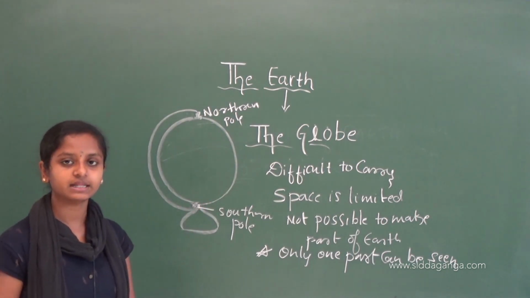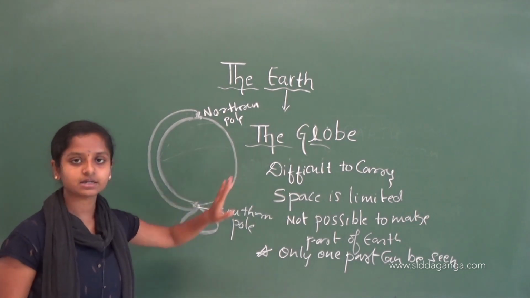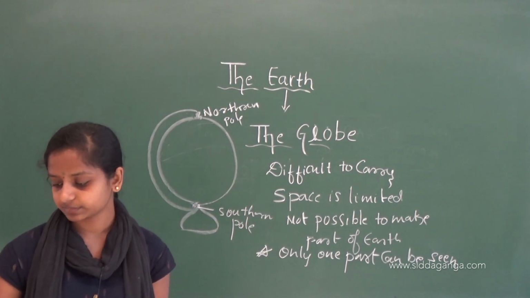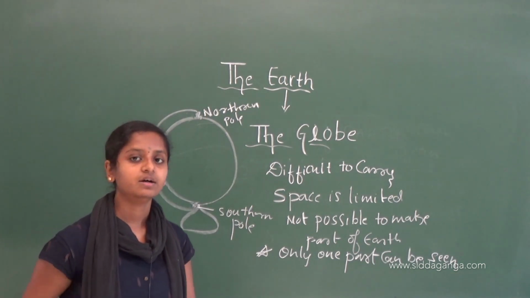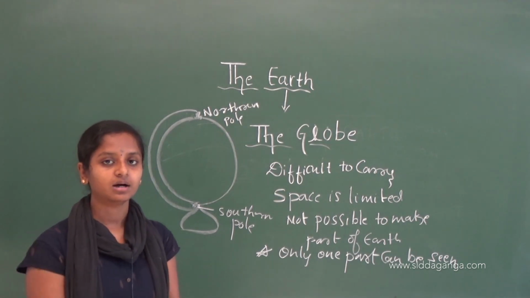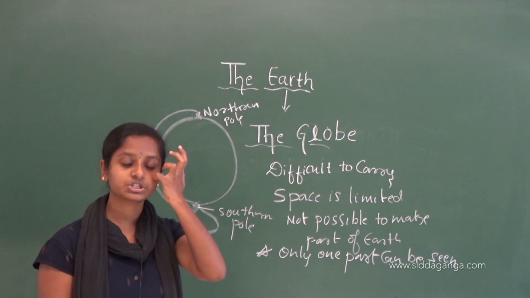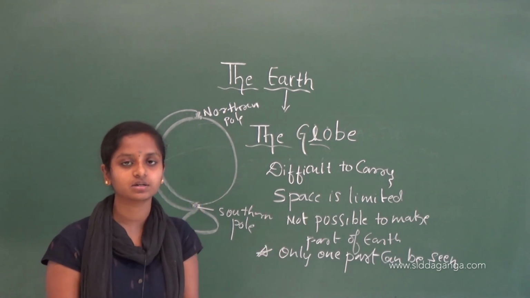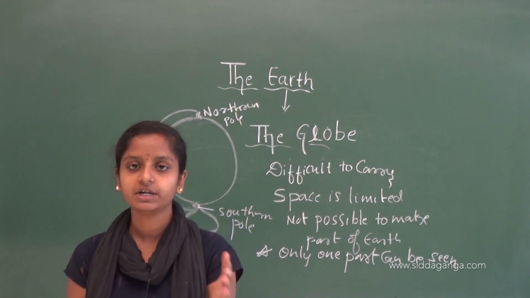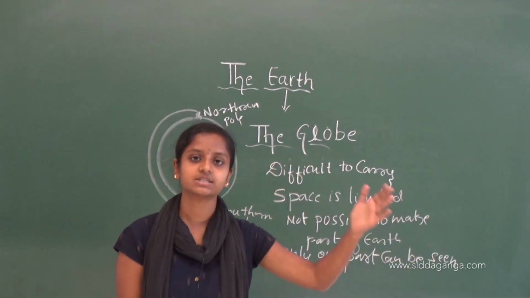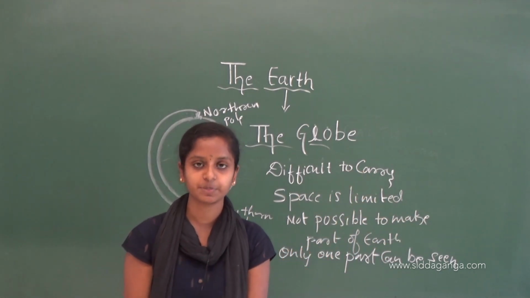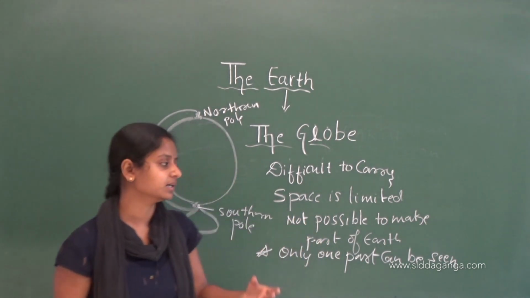Here we have seen that this globe is a miniature of the earth surface, and we can see the continents, oceans, everything here. We can see different colors for different topics. For oceans they have given blue color, and similarly for every other aspect they have given different colors.